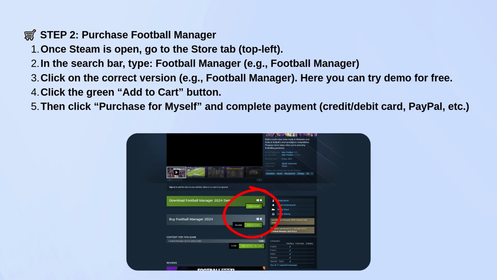Here you can try it for free before buying by clicking on the Download button, or you can buy it right now, then hit the green Add to Cart button. From there, choose Purchase for myself and follow the payment process using a card, PayPal, or whatever option works for you. After your purchase is complete, go to your Library tab.